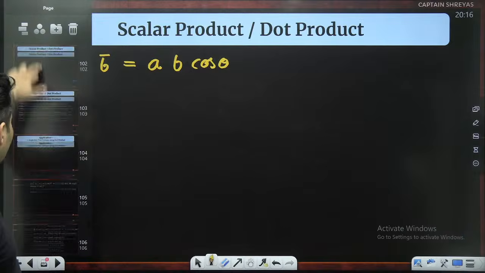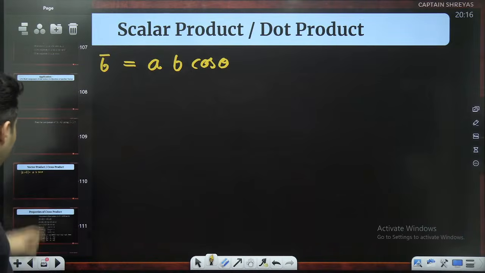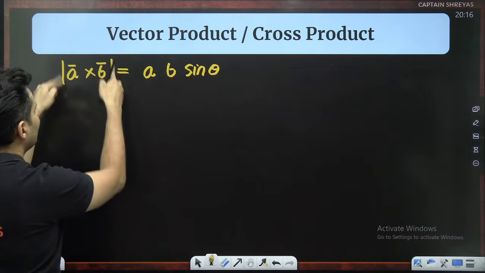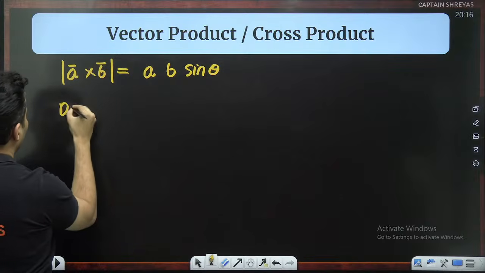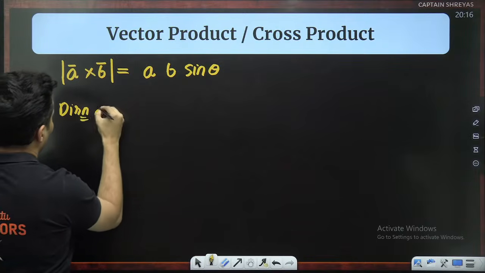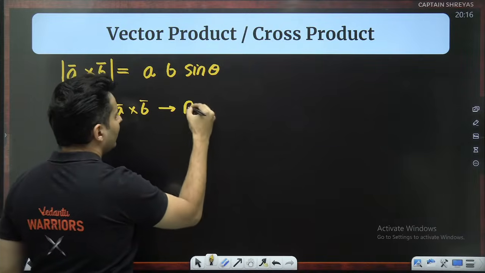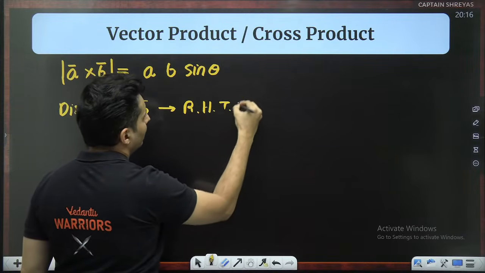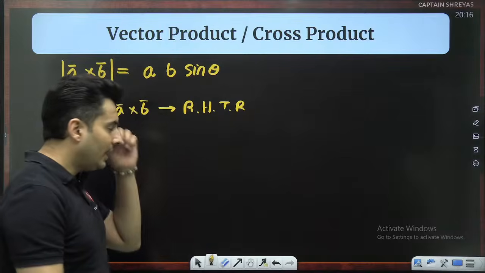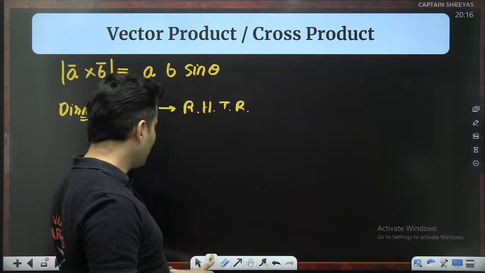Now, in cross product, the main problem is the direction, because this is just the magnitude. What about the direction of A cross B? This is given by the right hand thumb rule. So what does this rule say?